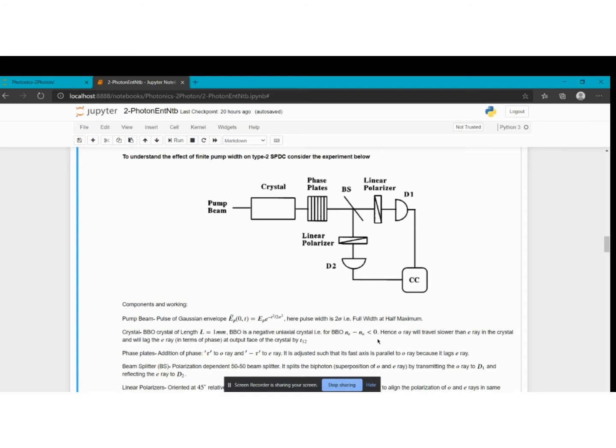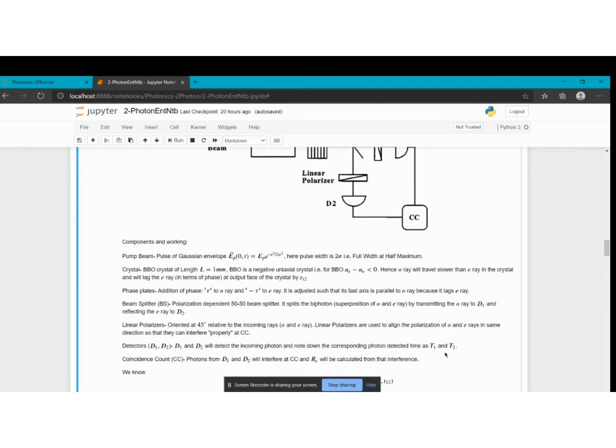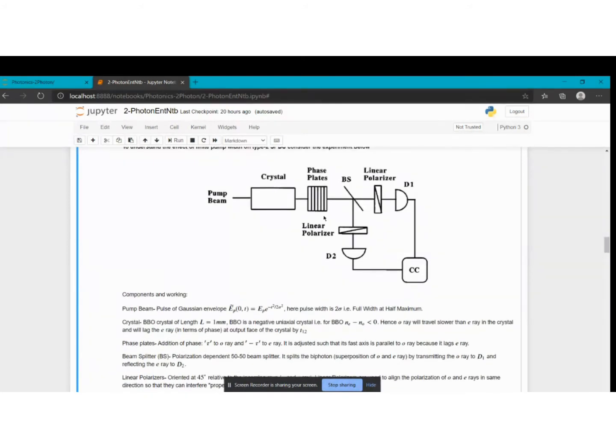The linear polarizers will align the polarization of both rays so that they can interfere at CC. Also, one point left: the beam splitter will split by reflecting the E ray and transmitting the O ray. These detectors will detect the photons and note down the times capital T1 and T2. Okay, so this was our experiment.